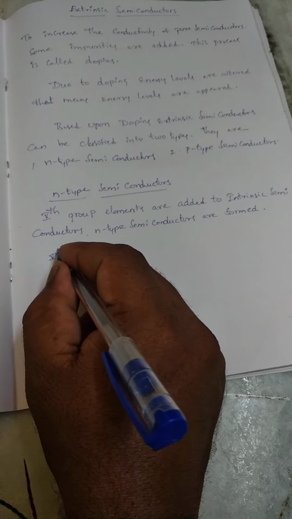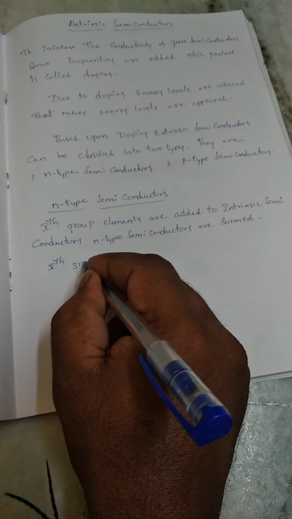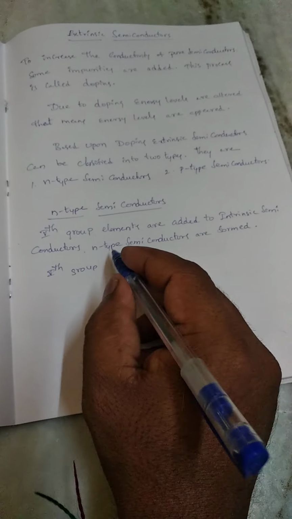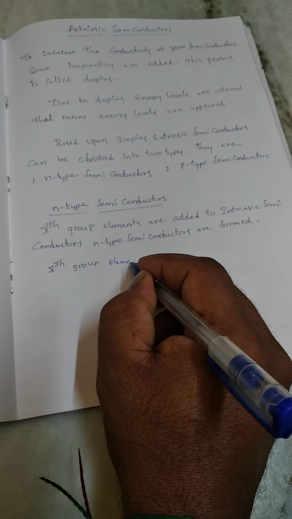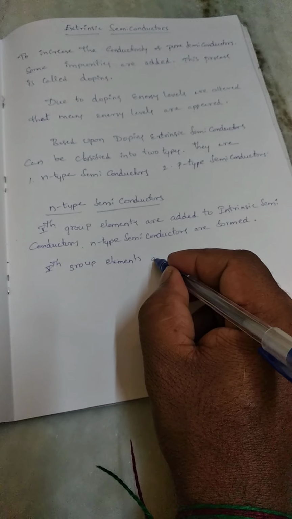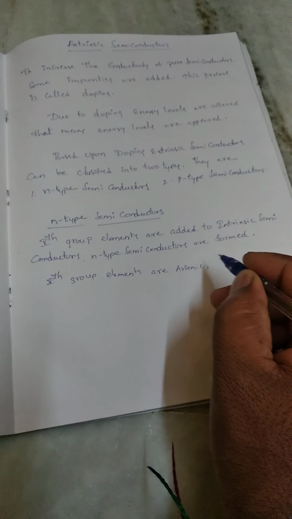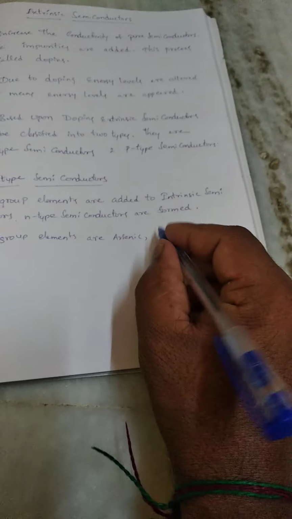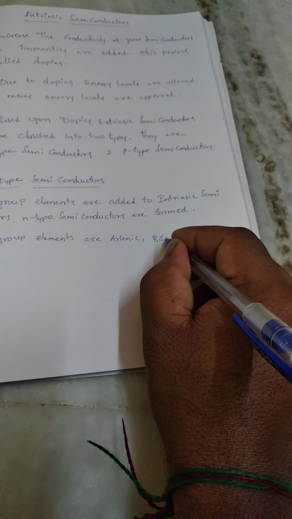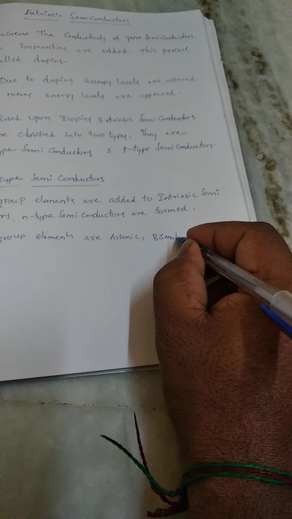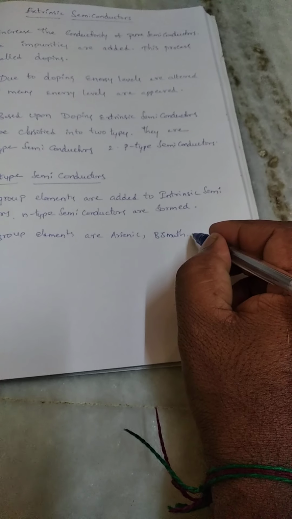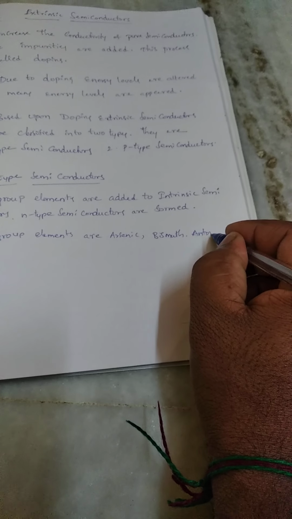Fifth group elements are arsenic, bismuth, and antimony.